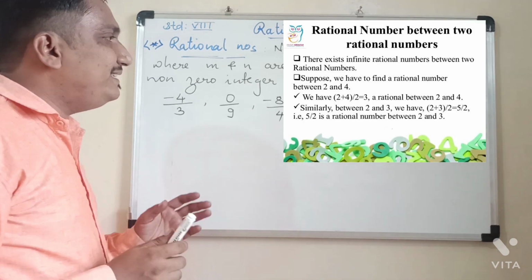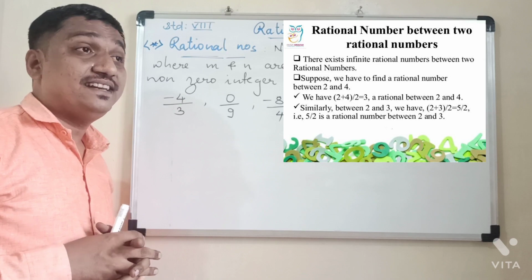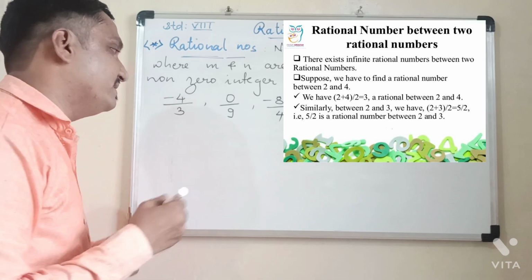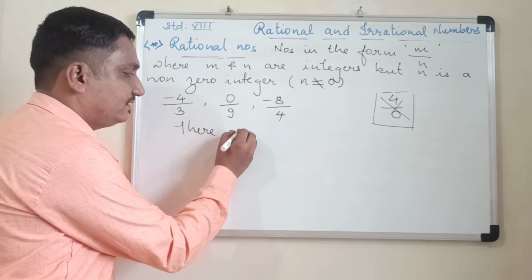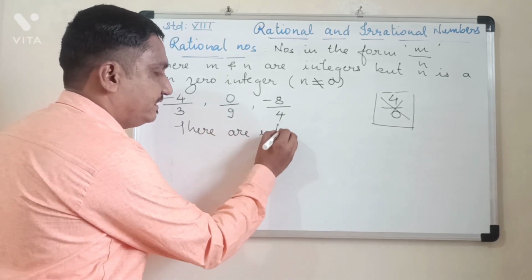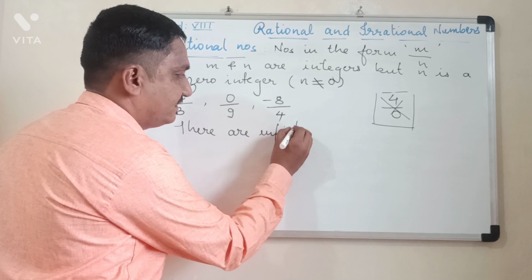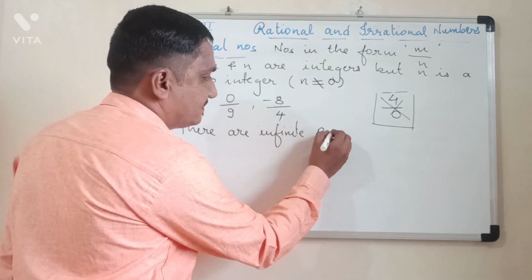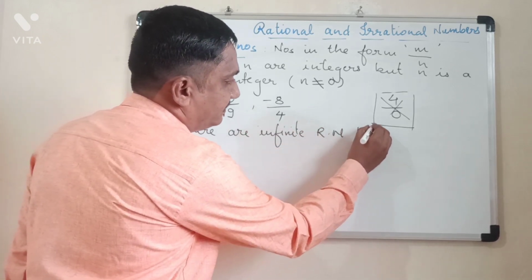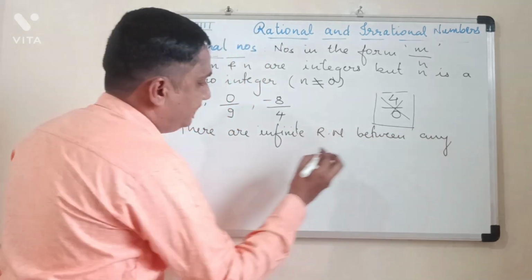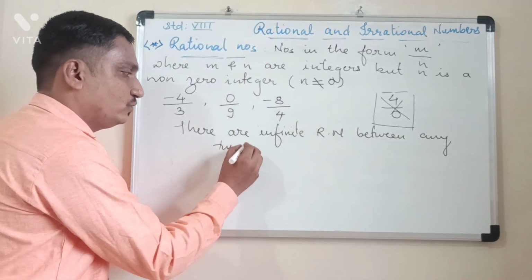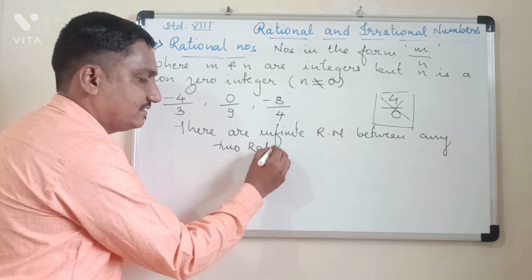So, between any two rational numbers, there are infinite rational numbers. So that is, there are infinite rational numbers between any two rational numbers.